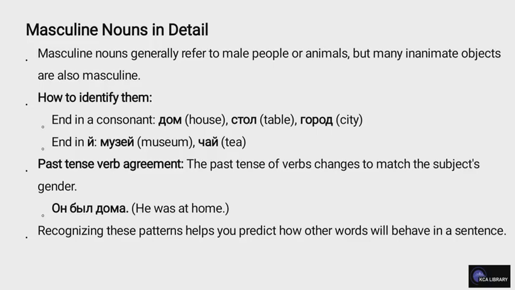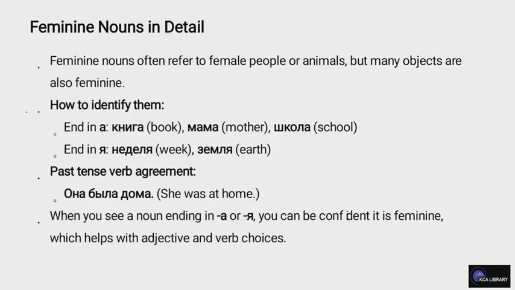Past tense verb agreement. The past tense of verbs changes to match the subject's gender. On byl doma, he was at home. Recognizing these patterns helps you predict how other words will behave in a sentence.